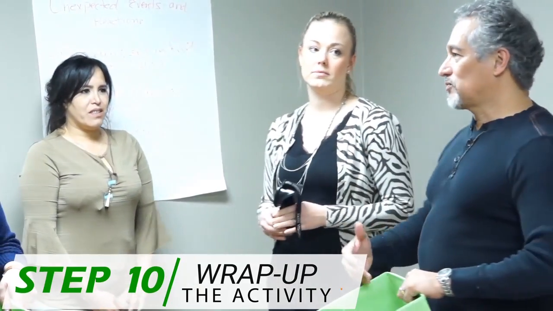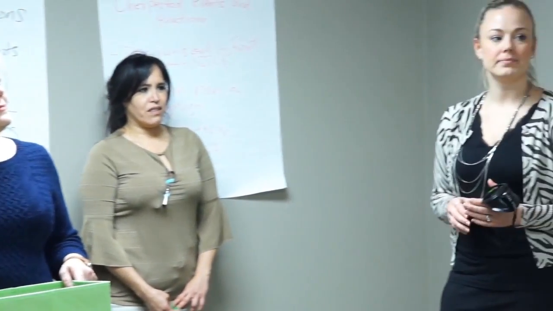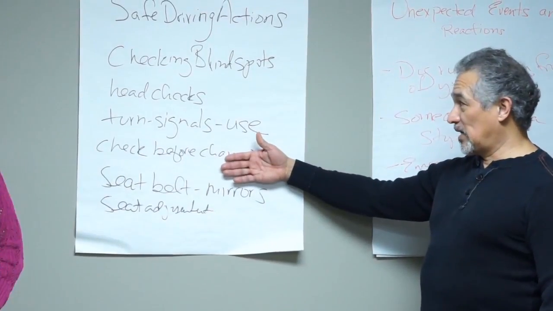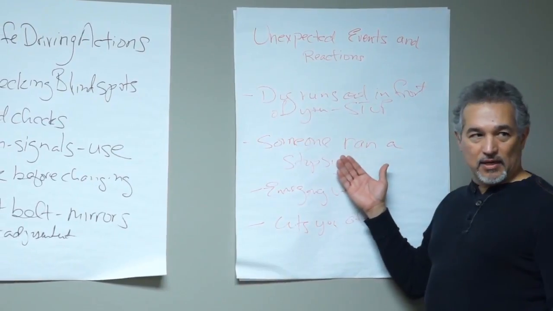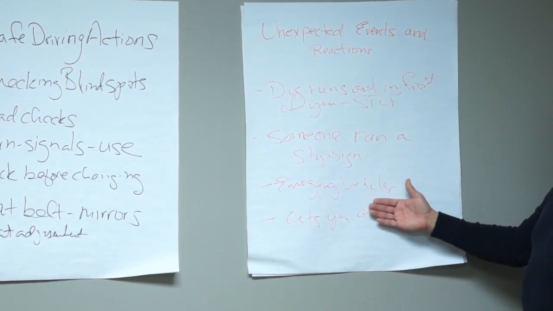Wrap up the activity by reinforcing that the marijuana goggles only model a couple of the impairments associated with marijuana. There are other impairments that will impact a person's ability to drive, like drifting in your lane and not being fully aware of your surroundings. Driving under the influence of marijuana will increase a person's chances of being in a crash. If someone crashes while impaired, the penalties will be as severe as driving under the influence of alcohol, with the most common punishments for DUI offenses being a fine, jail, or prison time, or both.